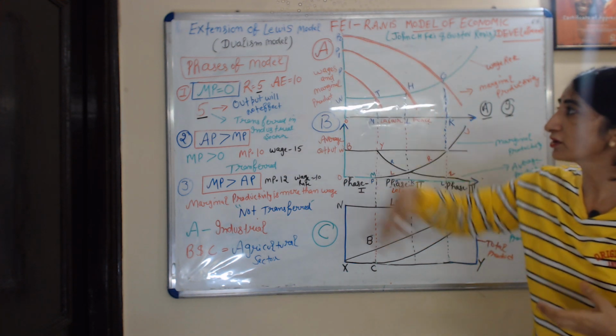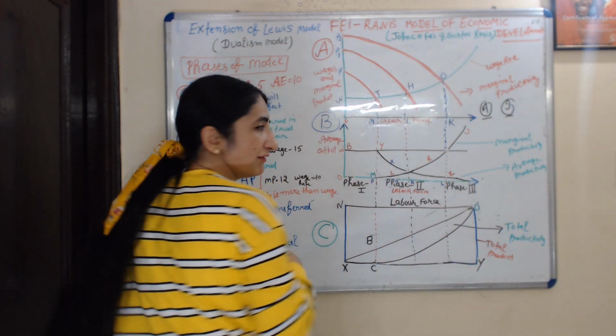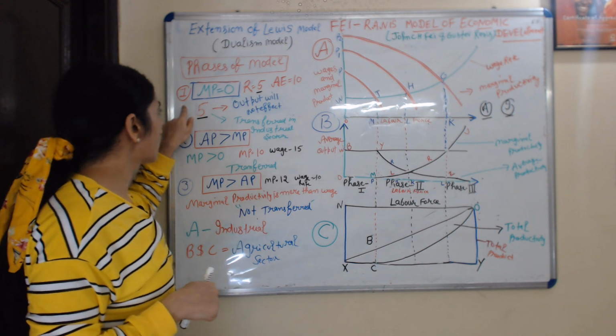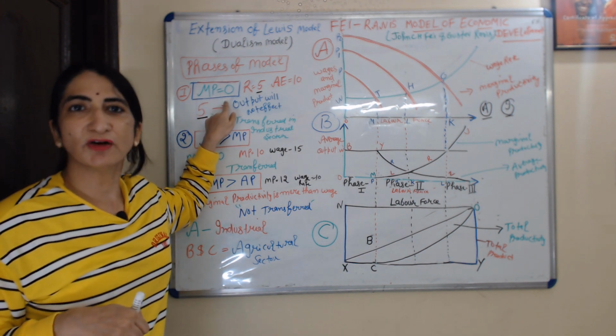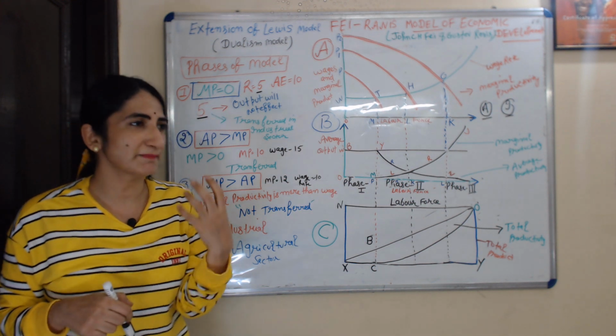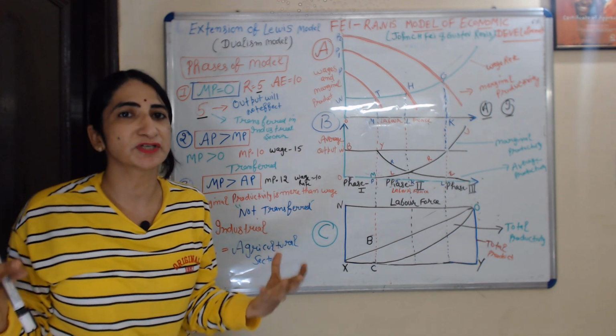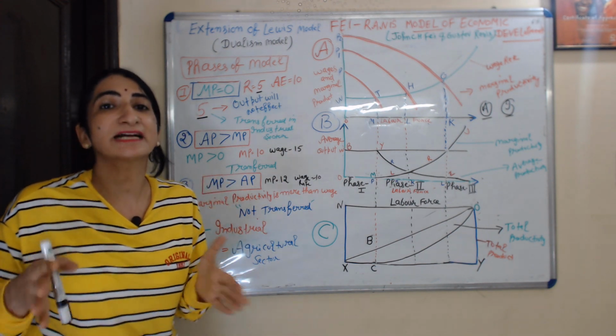This model is basically divided into three phases. One by one I will discuss every phase. The first phase of this model is MP equal to 0. MP means marginal productivity of labor. Marginal productivity of labor equal to 0 means labor are not giving any contribution in production because there are more people engaged than actually required.